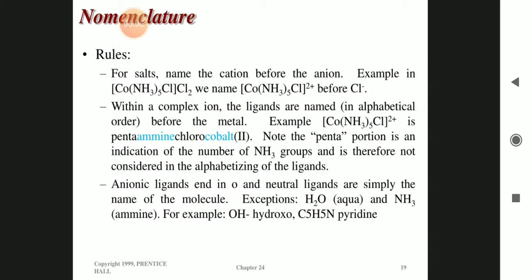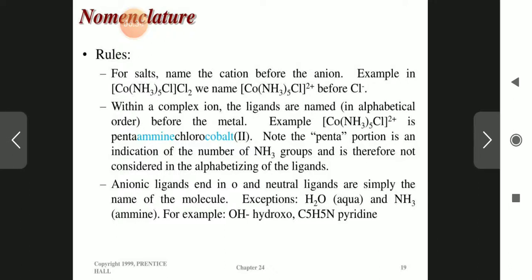Now nomenclature. For a salt, name the cation before the anion. Example, in [Co(NH3)5Cl]Cl2, we name [Co(NH3)5Cl]2+ before Cl, because the positive ion will be written first, whether it is a coordination ion, and the negative ion will be written later, whether it is a counter ion. Outside the square bracket, whatever is written is called the counter ion.